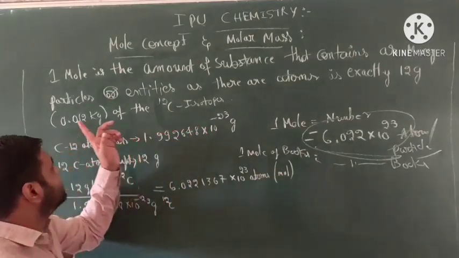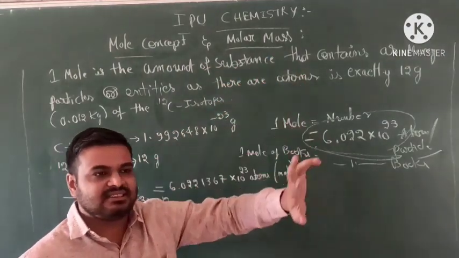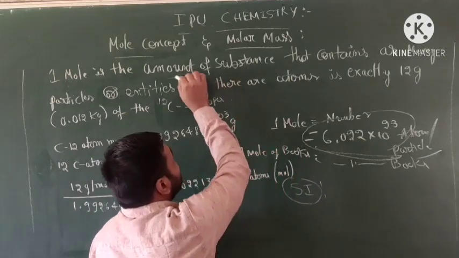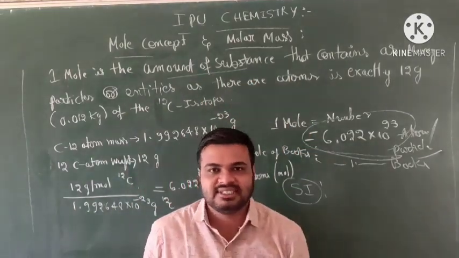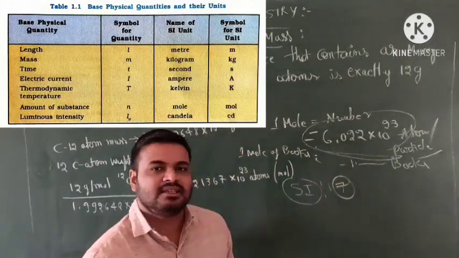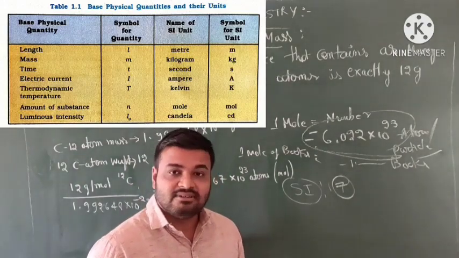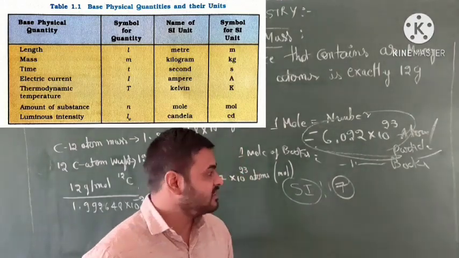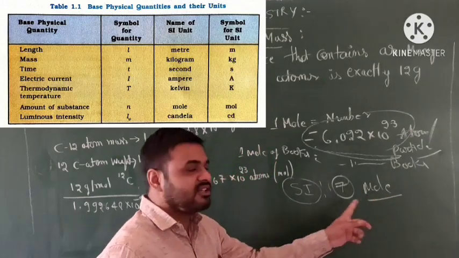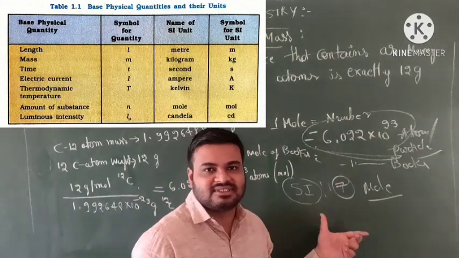See students, this is the definition. 1 mole is the amount of substance. Do you remember SI units? The amount of substance is one of the SI units. Do you remember the 7 important SI units? Meter, kilogram, second, Kelvin, ampere, candela, and one more is mole. The mole is the SI unit of amount of substance. Don't forget those 7 SI units.